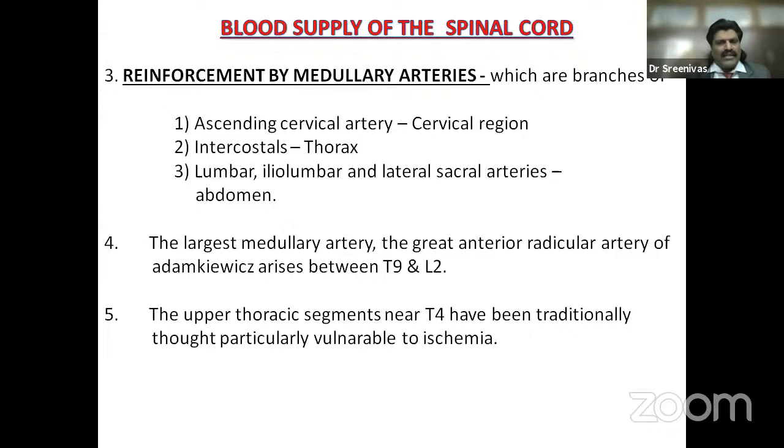But the largest medullary artery, the main reinforcement, known as the great anterior radicular artery of Adamkiewicz, arises at the level of T9 to L2. So it gets a good blood supply. So the watershed area is usually around T4. The upper thoracic segments near T4 have been traditionally thought particularly vulnerable to ischemia. It's a watershed. Here you have the main arteries and there's a reinforcement. But as you come down, the blood supply slightly decreases and there's a reinforcement only at the lower level, T9 to T12. So the T4 area is particularly vulnerable to ischemic changes.